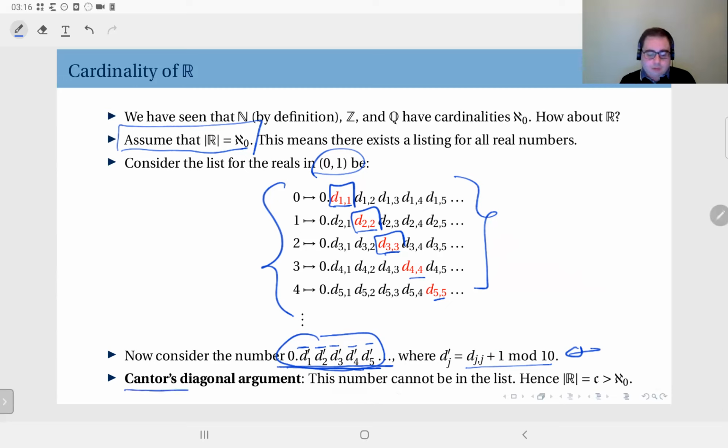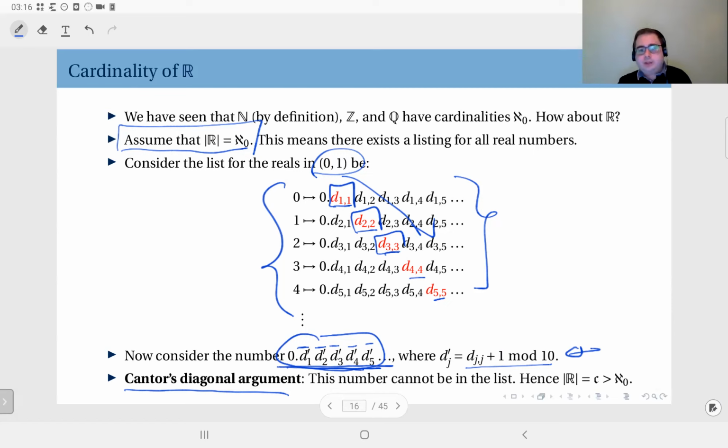This is called Cantor's diagonal argument because it uses the diagonal digits for the proof. It was very important at the time, and he proved that the set of real numbers is actually bigger than the set of natural numbers in cardinality. We cannot say the number of reals, because that number is infinite, and the number of naturals is also infinite.